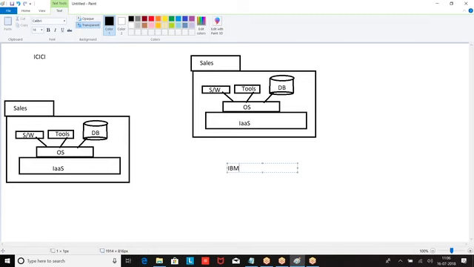Make the following changes in this application to meet my requirement. So IBM recruited some developers and asked these people to modify this application.